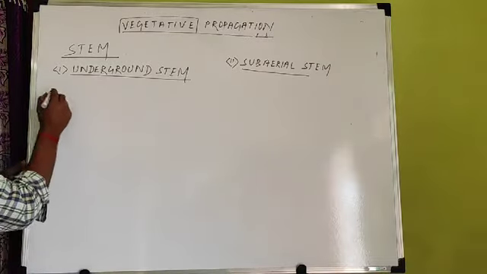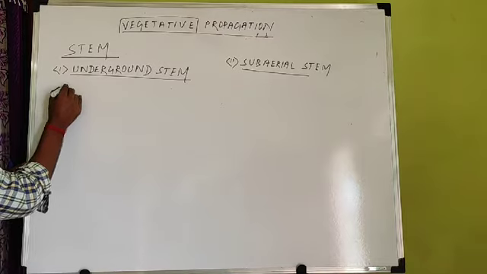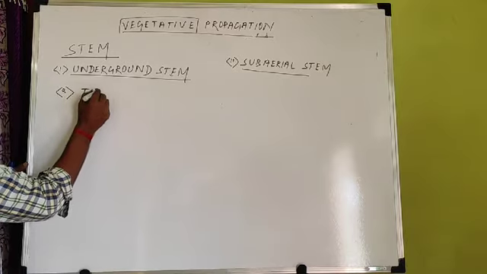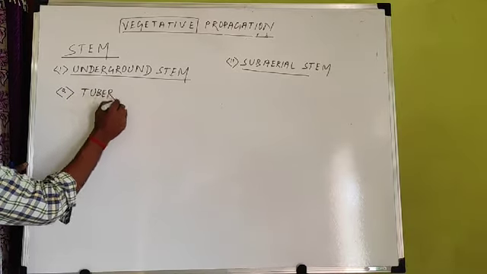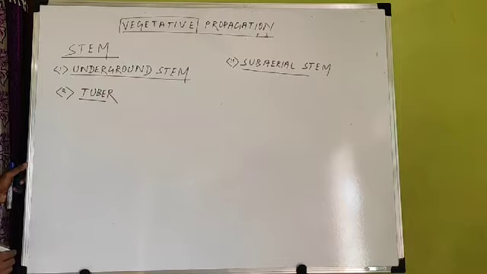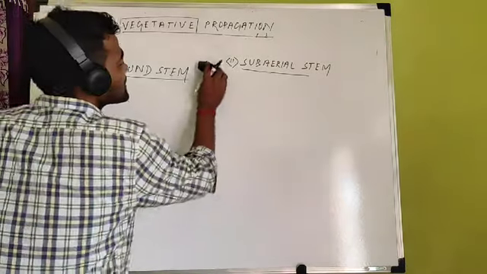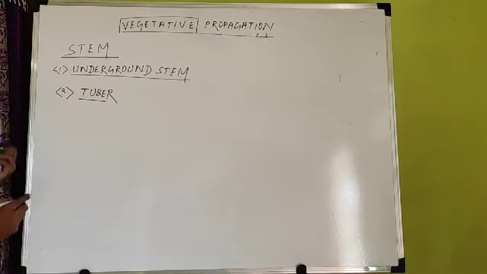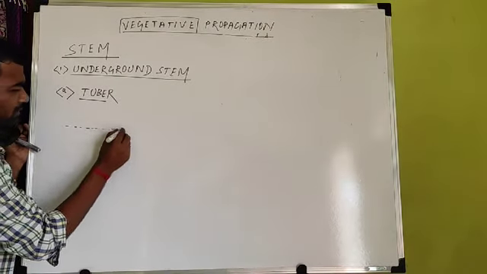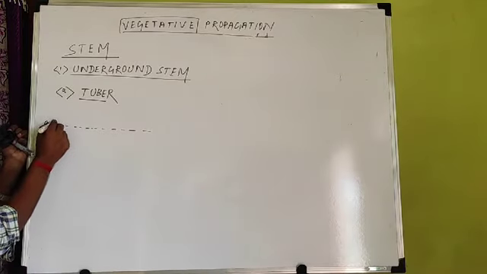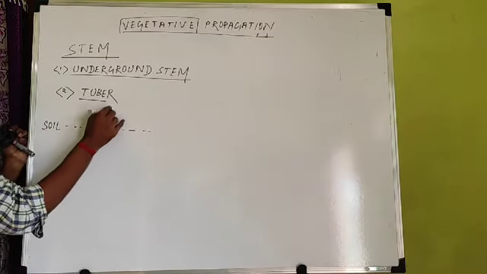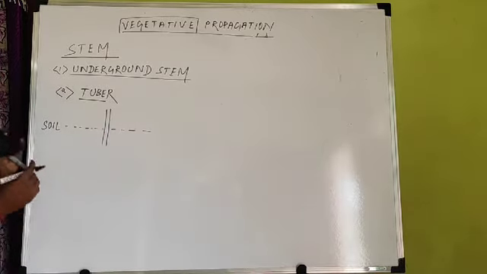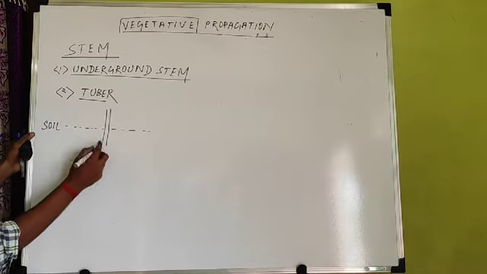So in underground stem, the first underground stem we have to discuss is the tuber. What is a tuber? So one by one we will discuss. Subaerial stem we will discuss later. First come to tuber. What is a tuber? Let this be the soil surface. This is the soil, and one plant is present. This is the stem. Generally above ground there is a stem, but a part of the stem is also continuous below.